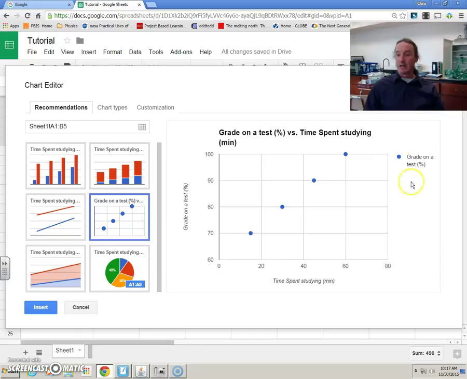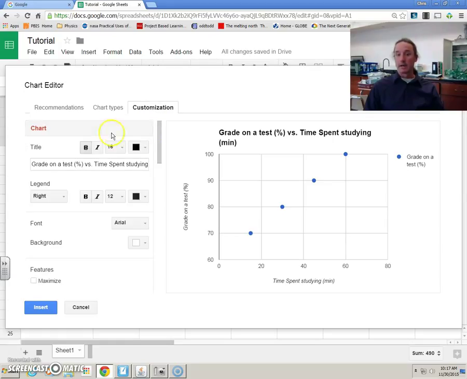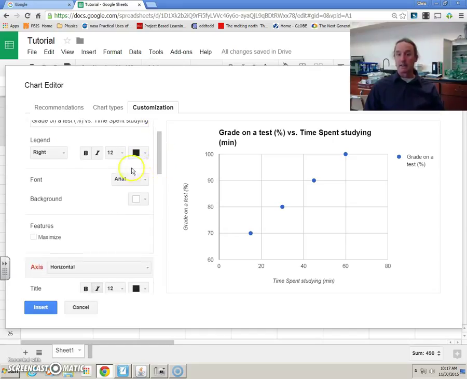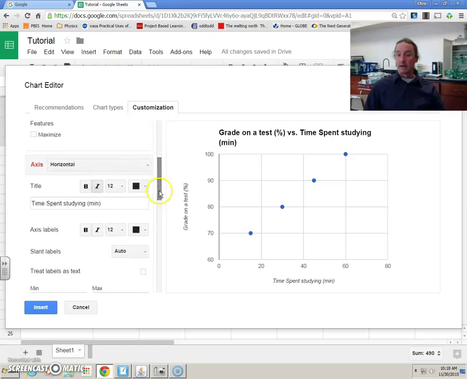If you ever want to change anything in the graph, the place to go is this little tab that says Customization. So when you click it, you're going to get a menu of stuff here. It starts off with the title. I'm going to leave the title because I like it. Then the next thing it has is legend. This graph does not need a legend, so I'm going to click on my options and I'm going to take it out. And you'll see that it disappeared from over here. It's not there anymore.